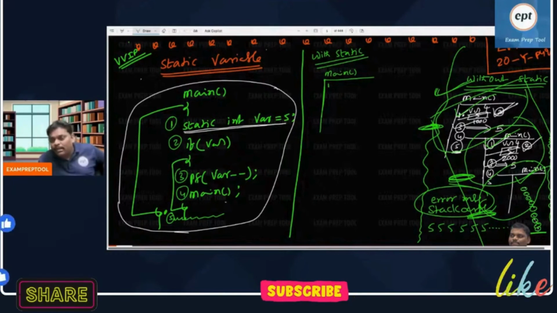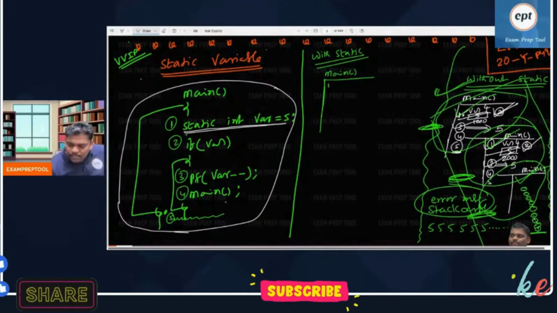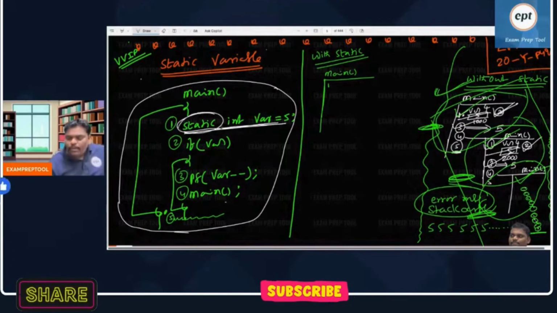Compile stuff, static is there. Now see, whenever the compiler is scanning the program, it sees this: oh, static. This declaration belongs to me. Even though it is a declaration, the static keyword is there. The compiler got to know, okay, this declaration belongs to me, I have to create memory.